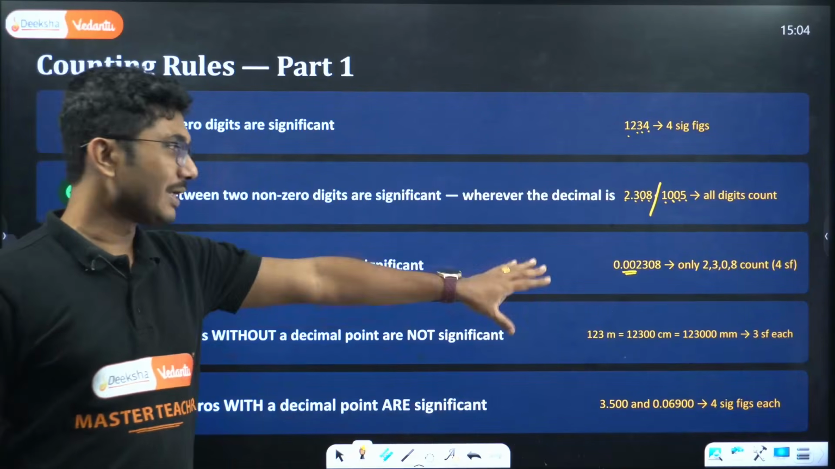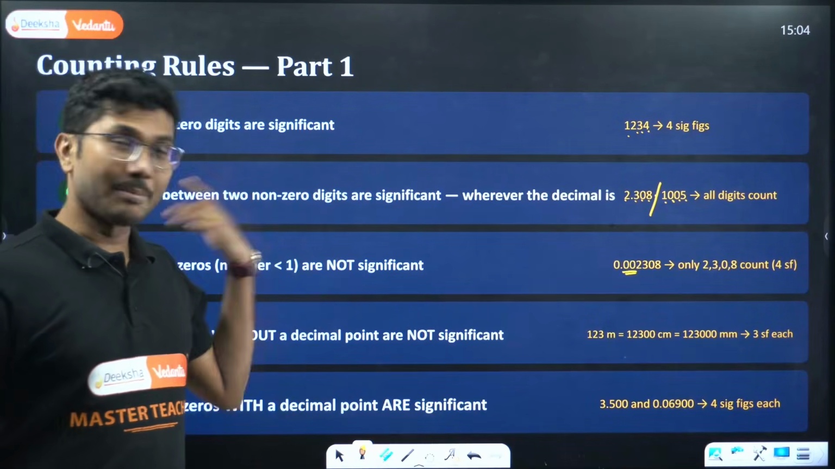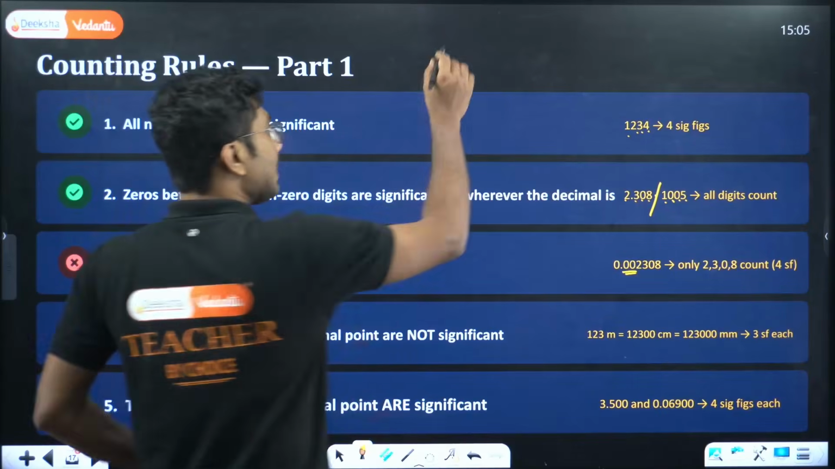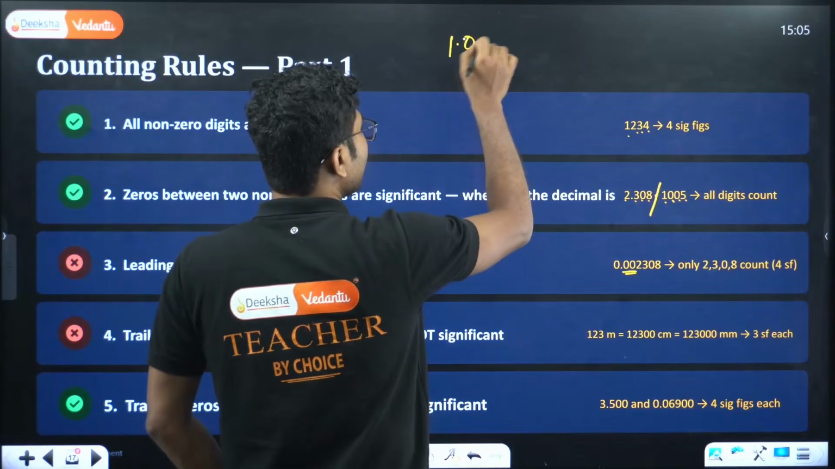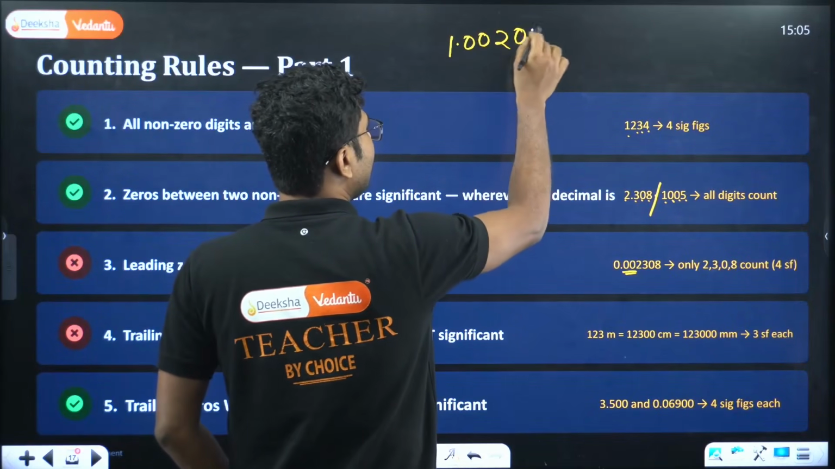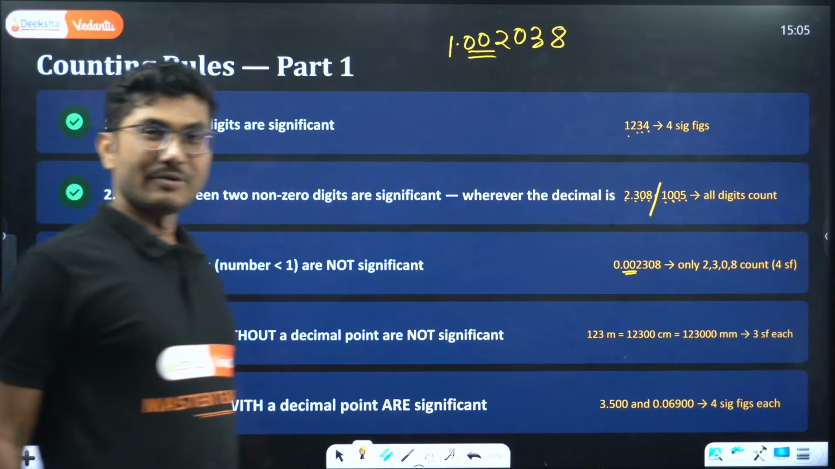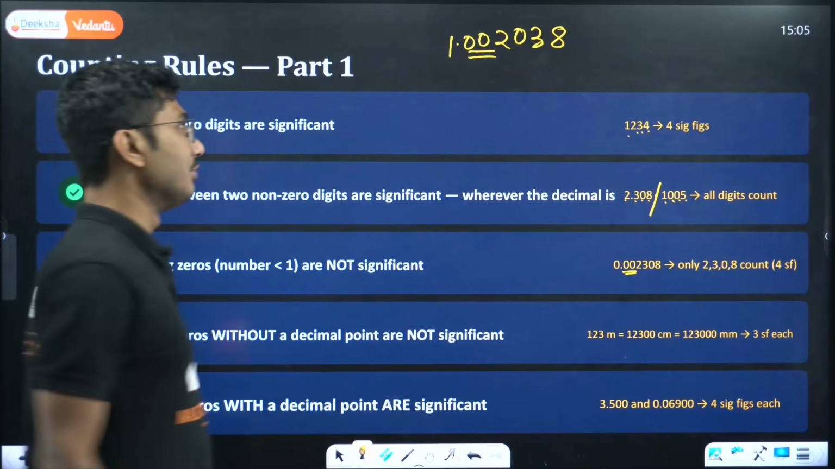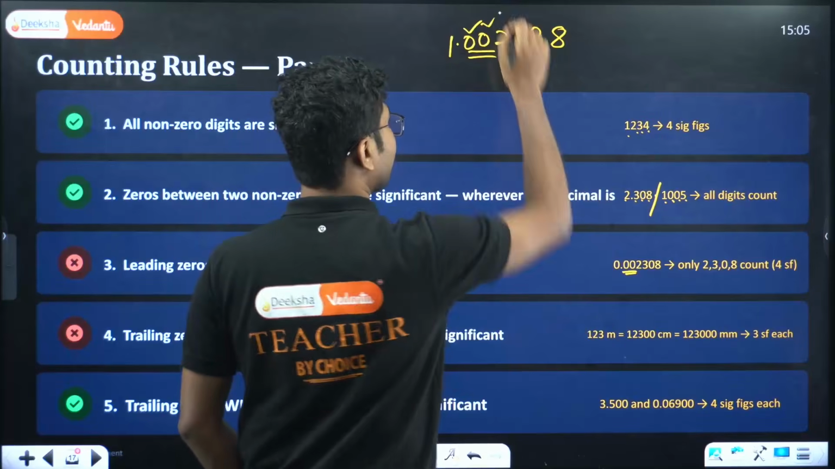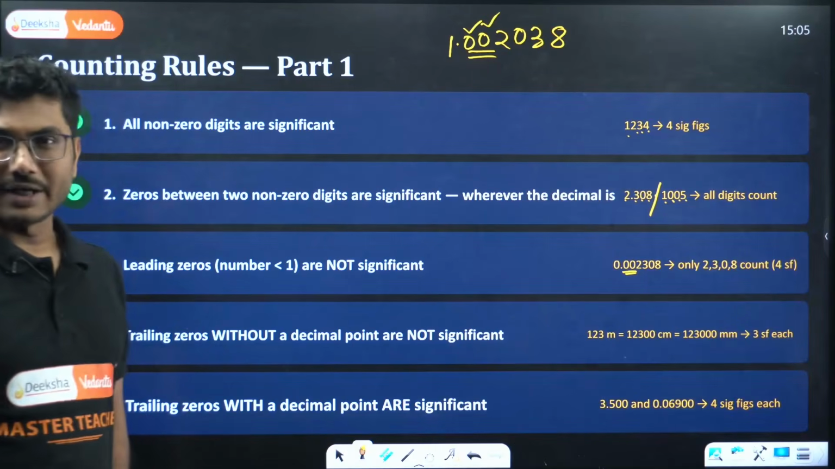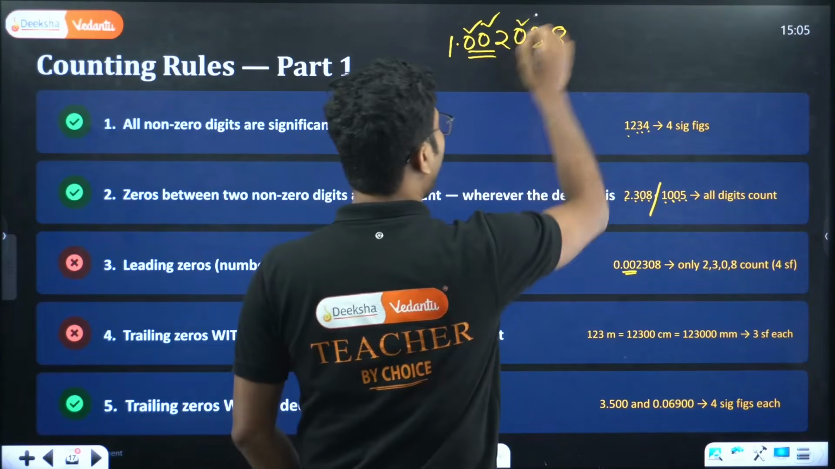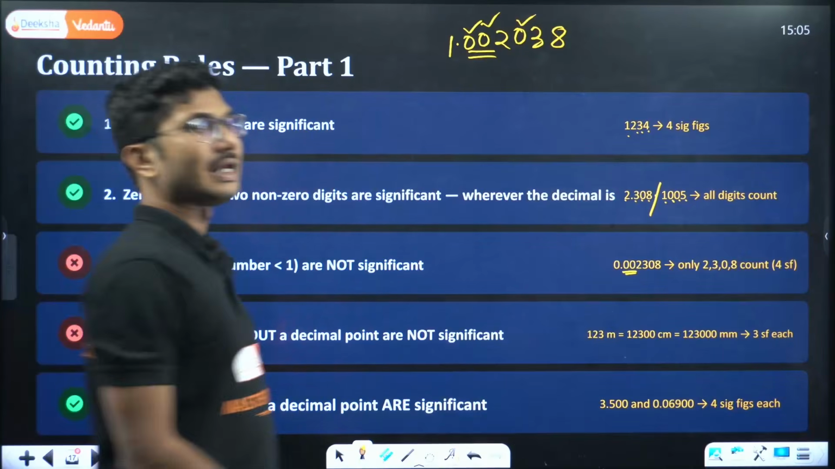Okay, so that was if the number is less than 1. If the number is greater than 1, say the same number is written as 1.002038, in this case this is a sandwiched zero. So these zeros are significant, including this also. All the zeros are significant here because they are sandwiched.